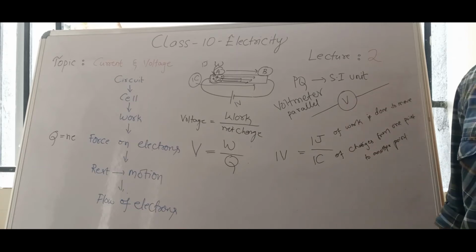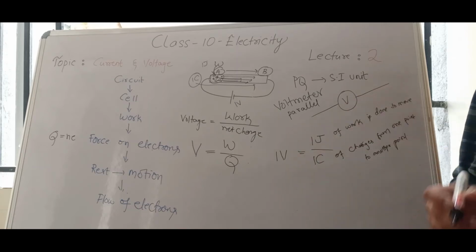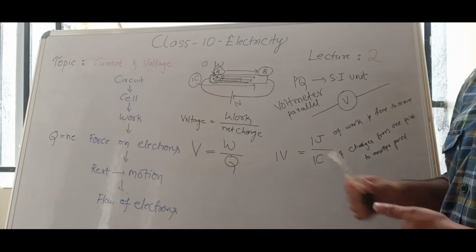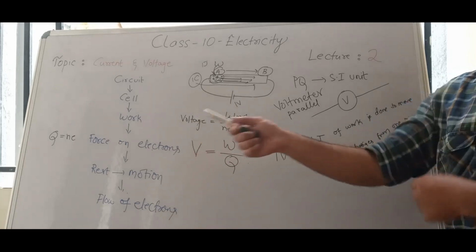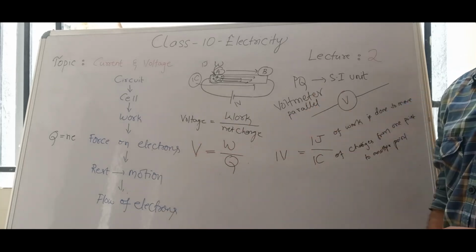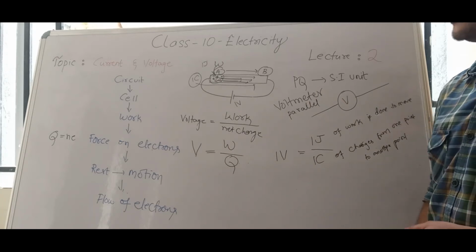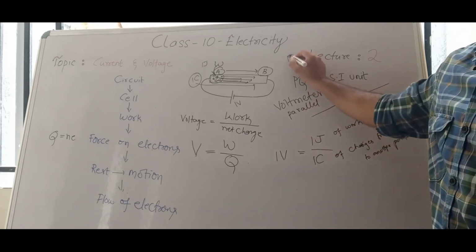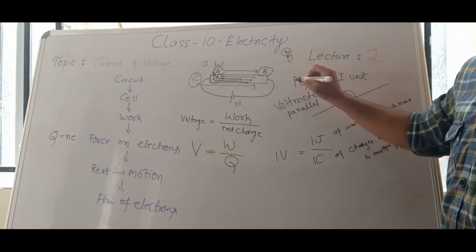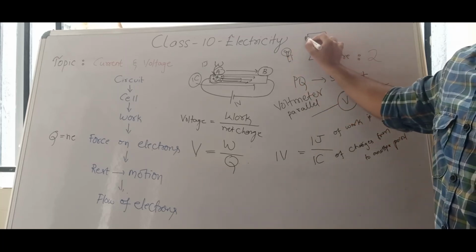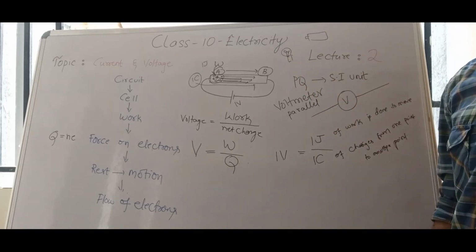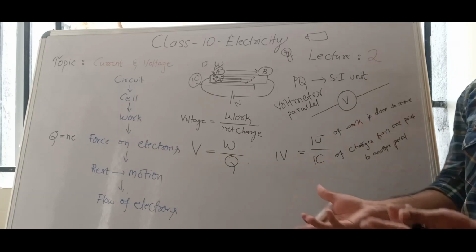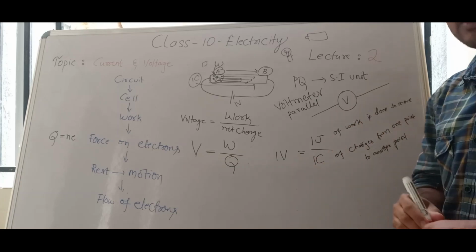Clear? Right. In the next lecture we are going to see once again the formulas we have discussed here, and revise what is current and what is voltage, and then we will see symbols, because every time I cannot draw a bulb with filament or fuse, or a cell like that. Also we are going to discuss direction of electrons and direction of current in the next lecture. So that's it in this lecture.